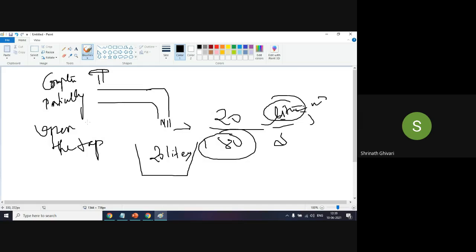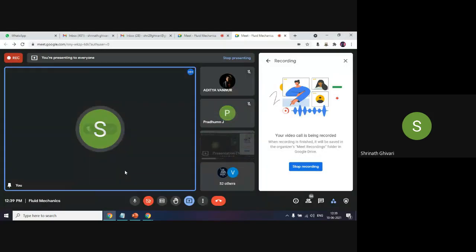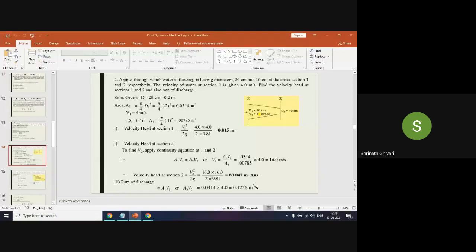So as we completely open the tap, it will be full discharge. If it is partially open, it will be less discharge compared to the completely open tap. This is the point I want to clear, because that is important from your exam point of view, from the problems point of view.